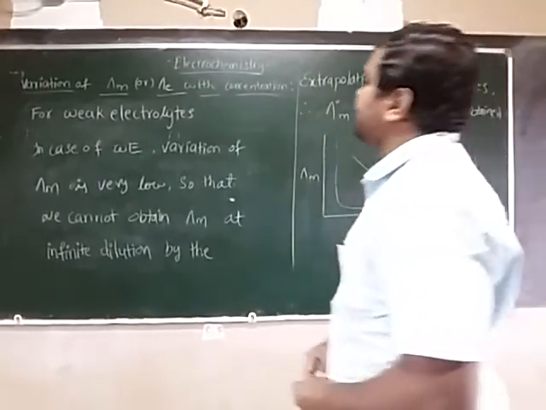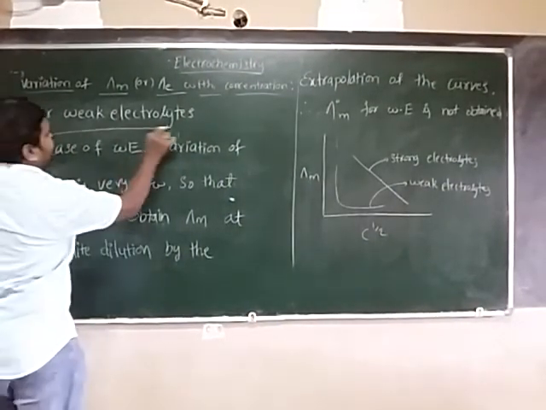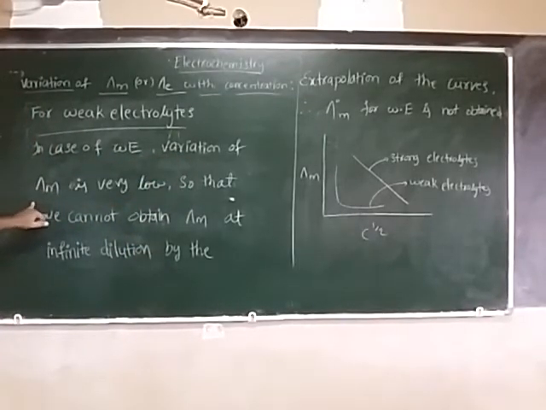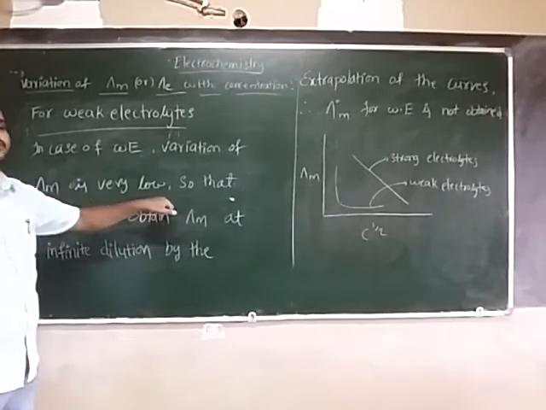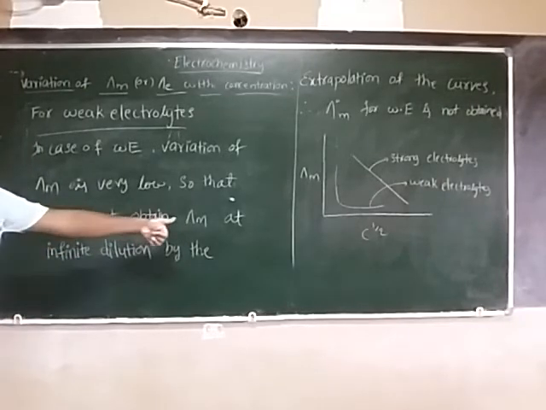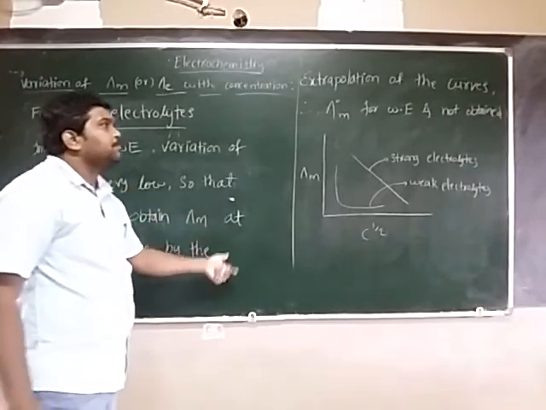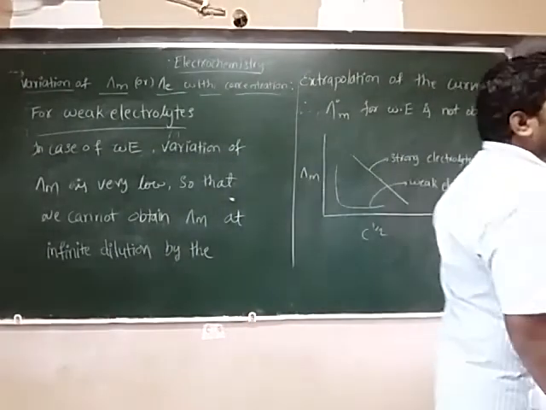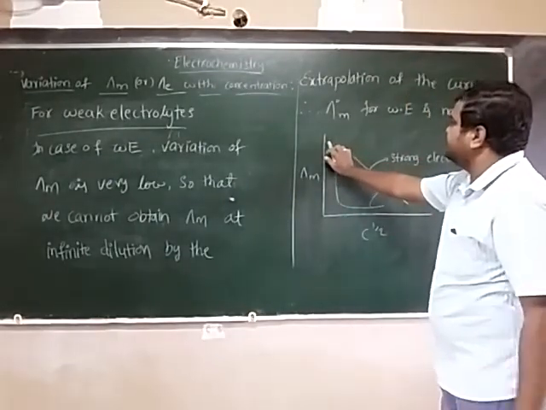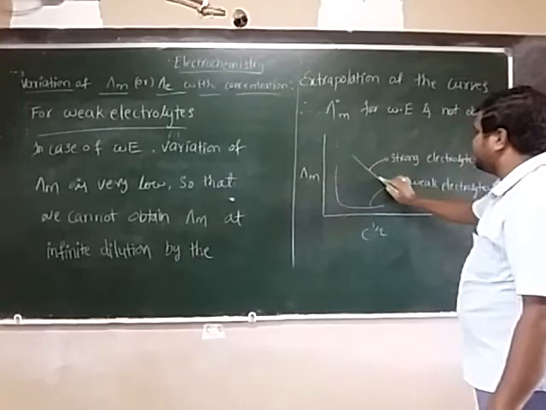Now we will see the curve for weak electrolytes. In the case of weak electrolytes, the variation of molar conductance is very low, so we cannot obtain the molar conductance at infinite dilution by extrapolation of the curve.